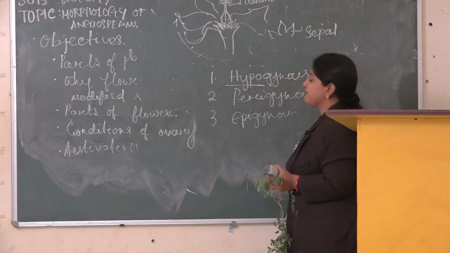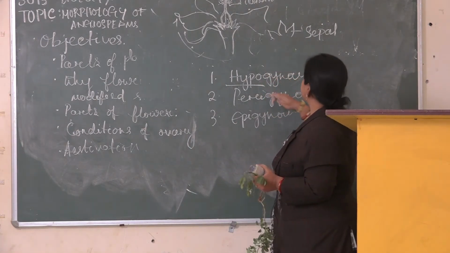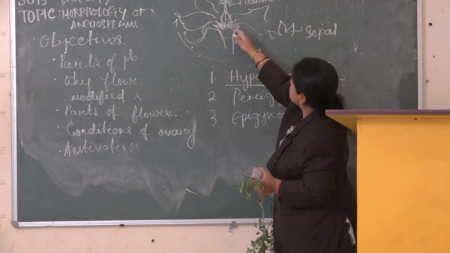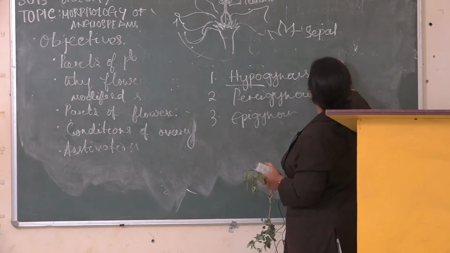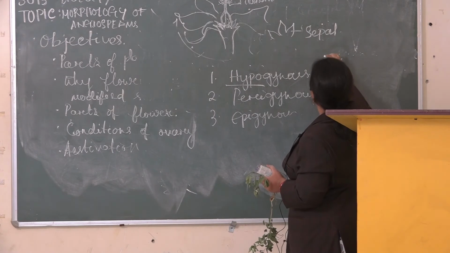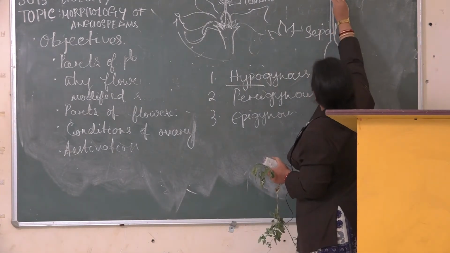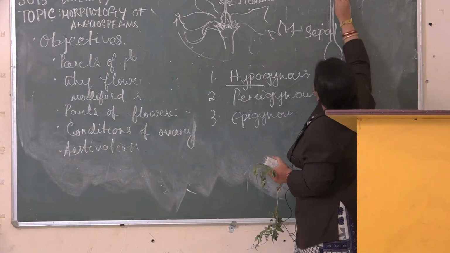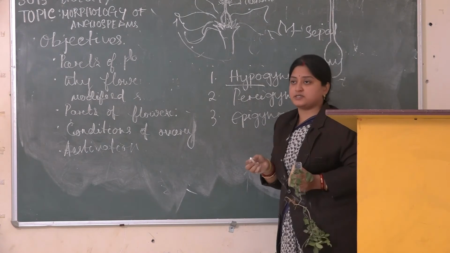The word itself, hypo, defines below the ovary. So the first one represents below the ovary. The structure is somewhat similar to that of your hibiscus. In hibiscus, we observe the calyx is there, over that the ovary is there, and over that filament is there, stigma is present at the top. So this represents your hypogynous condition.